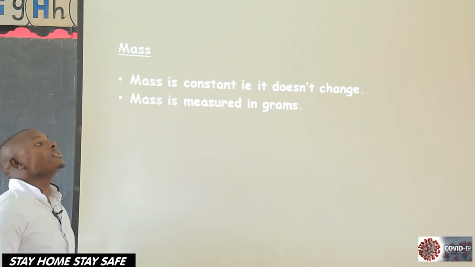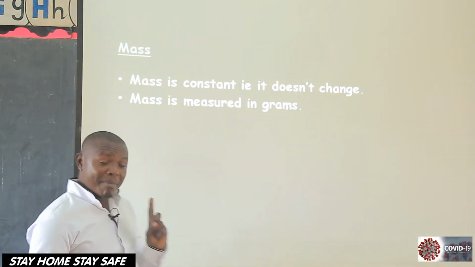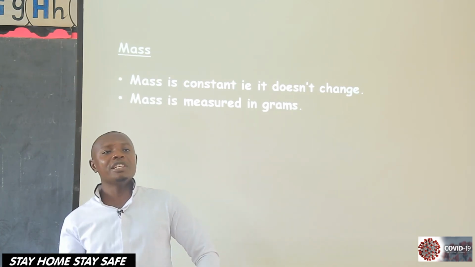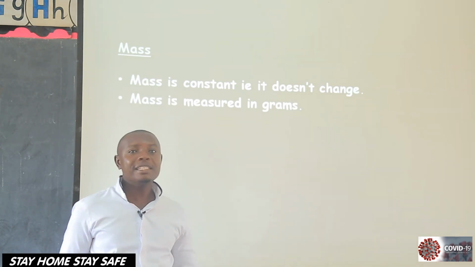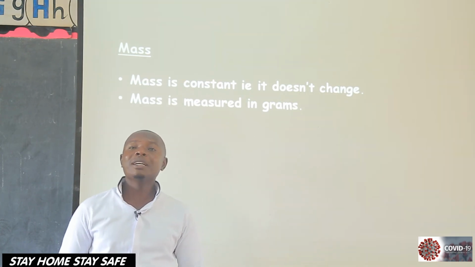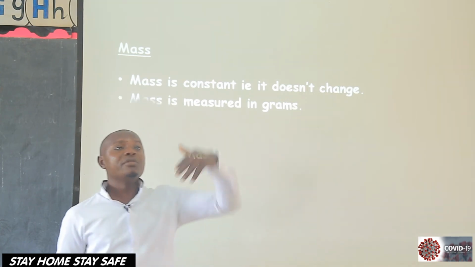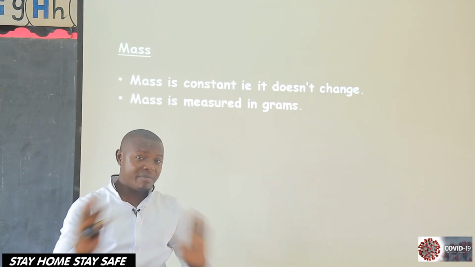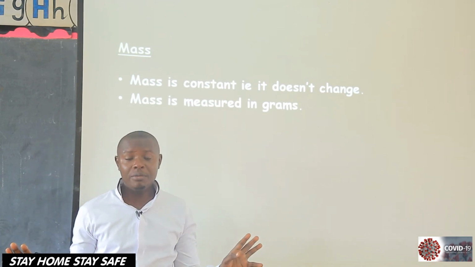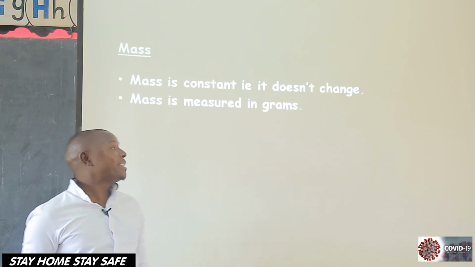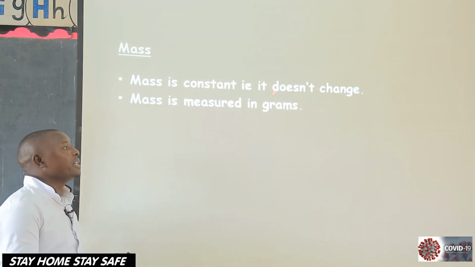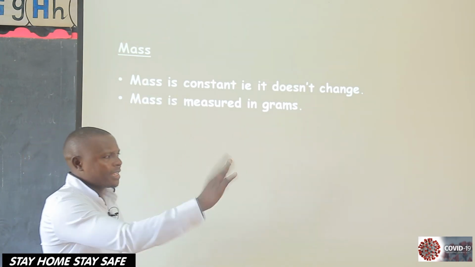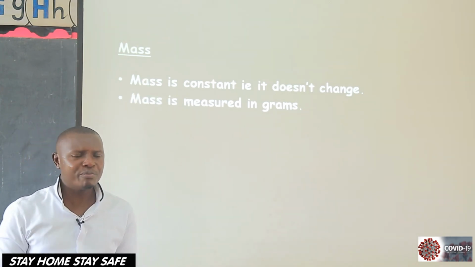More about mass. Mass is constant. Mass is not like weight. Weight keeps on changing while mass doesn't change. When you have a mass of 20 kilograms, even if you go to the moon, you go anywhere, or you are diving in water, it remains the same. Are we there? So mass doesn't change. And two, mass is measured in grams. Not only grams, there are other units that we have mentioned before.